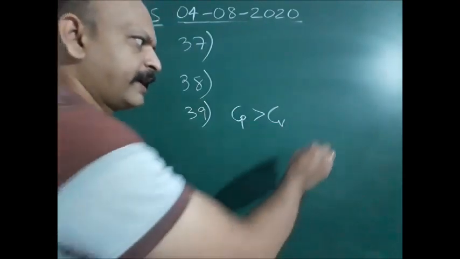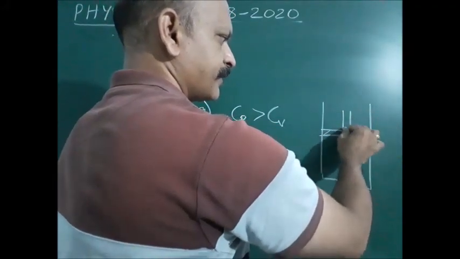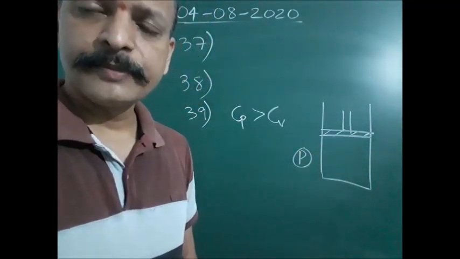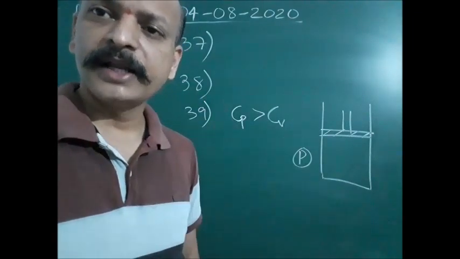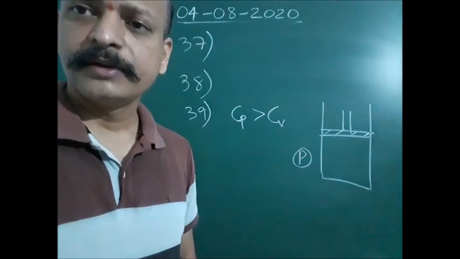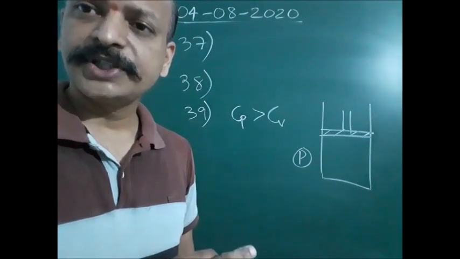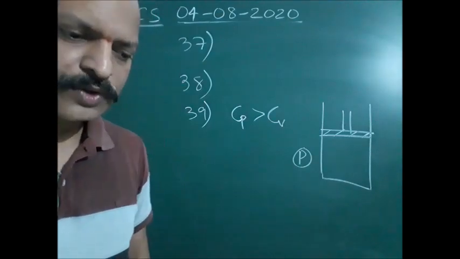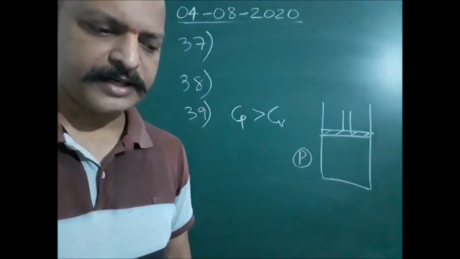Here, the gas is allowed to expand at constant pressure. Whenever the gas is heated, apart from increasing the temperature and internal energy, some work has to be done. Therefore Cp is more than Cv. At constant volume, only internal energy has to increase, but at constant pressure, internal energy plus some work is also done. That's why Cp is more. So which one is correct? The third option is correct.